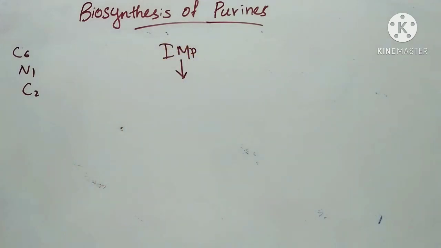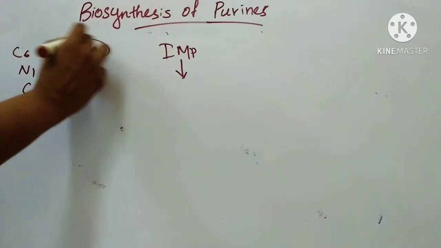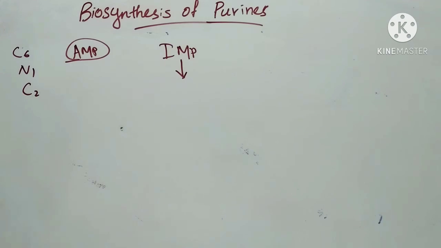First one is formation of AMP from IMP. This is brought about by two steps.